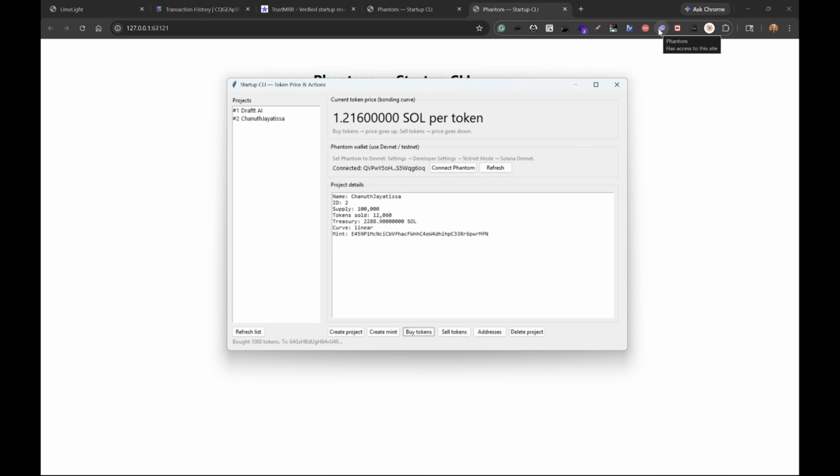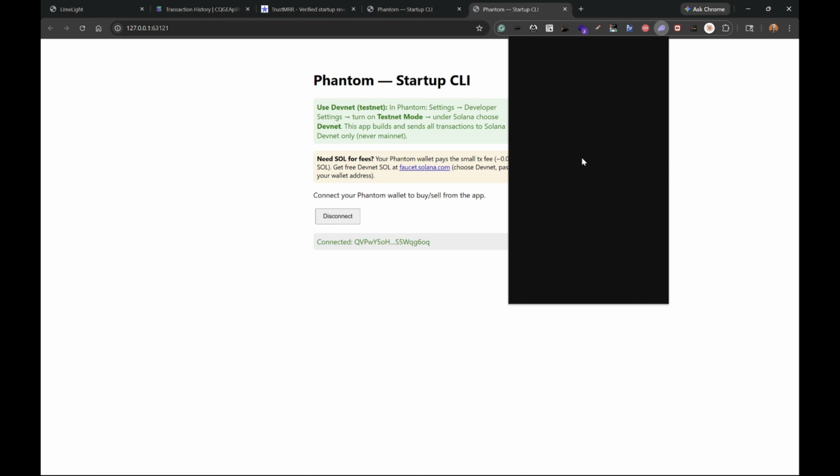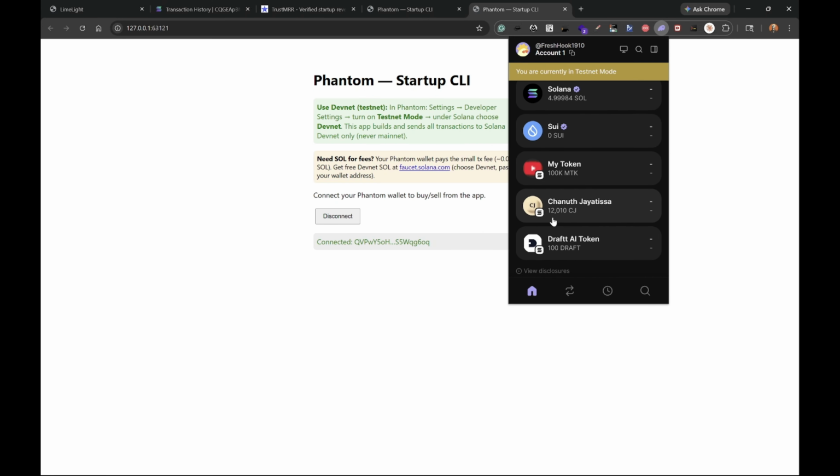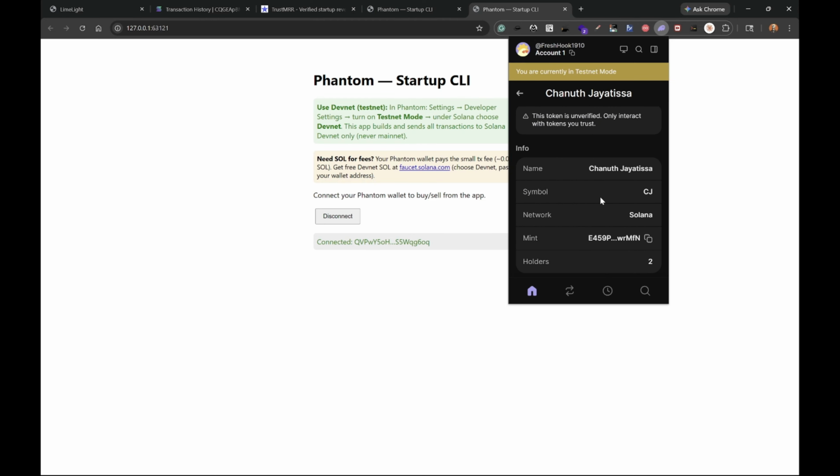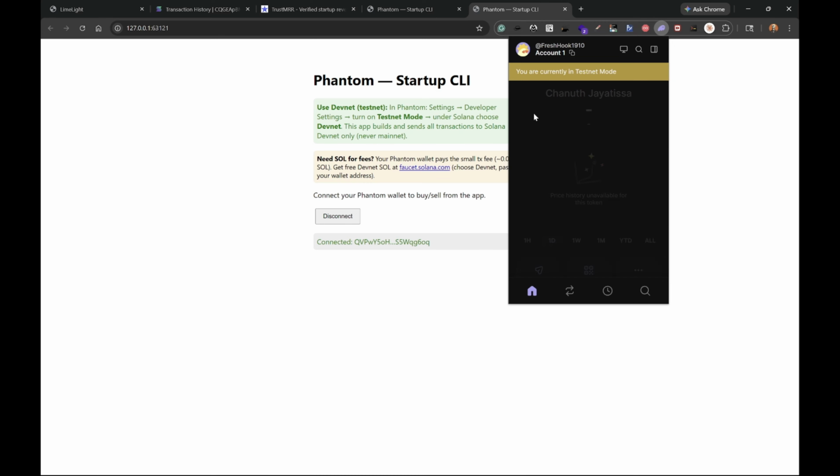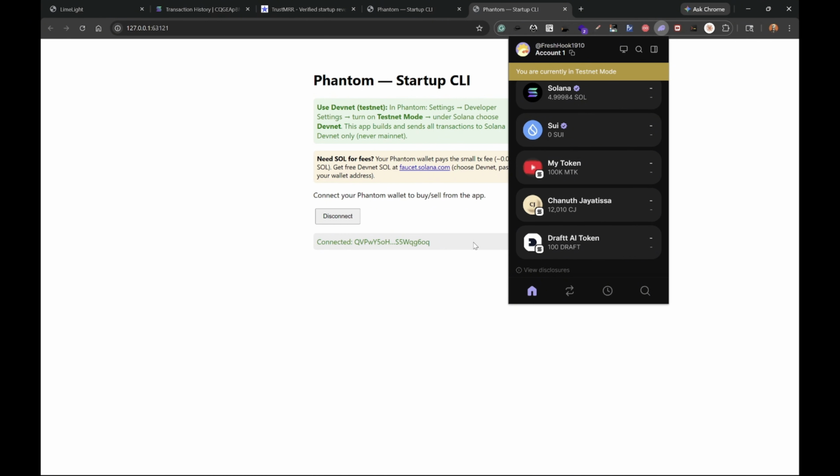So this shows the ecosystem of how the entire thing works. And if you check the front-end wallet right now, you can see the number of tokens that we have of the channel token also increased, right? So that is our entire Solana ecosystem that is made.